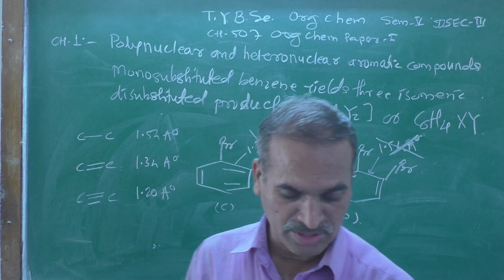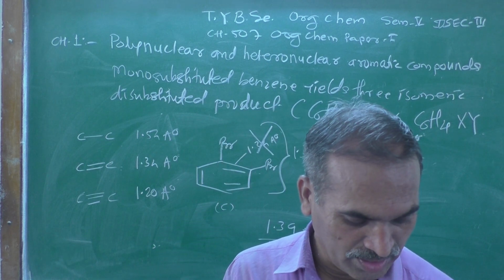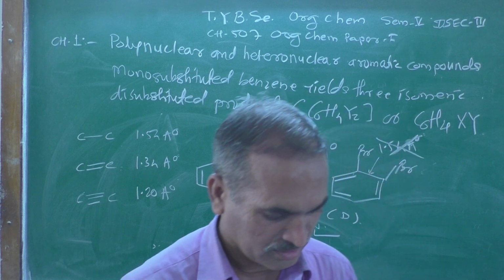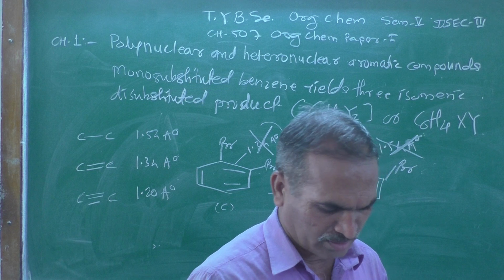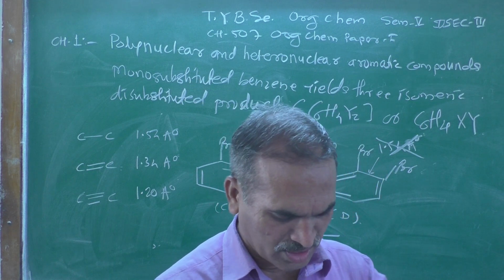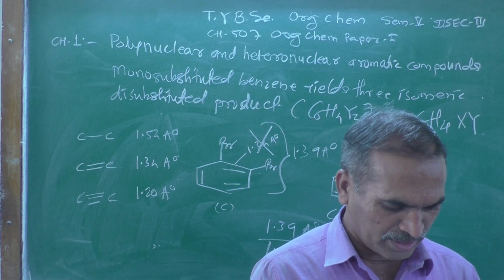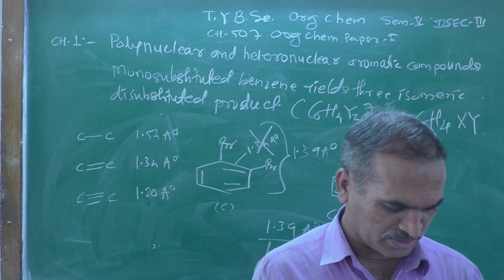Therefore, benzene gives rise to only identical structures, and therefore Kekulé postulated that the molecule of benzene constantly fluctuates between the two structures, first and second.